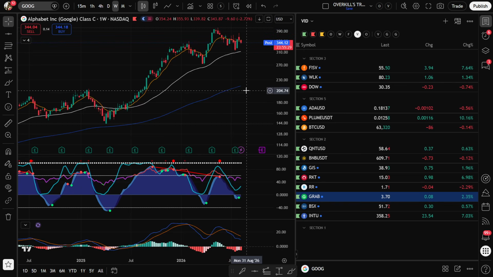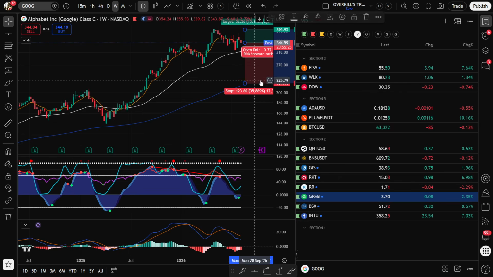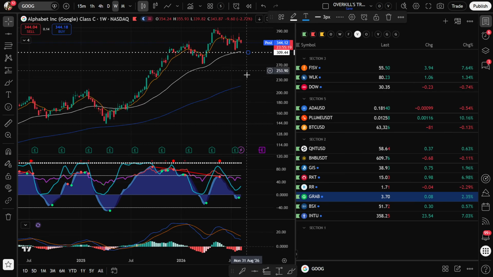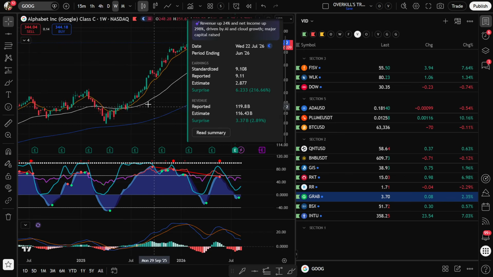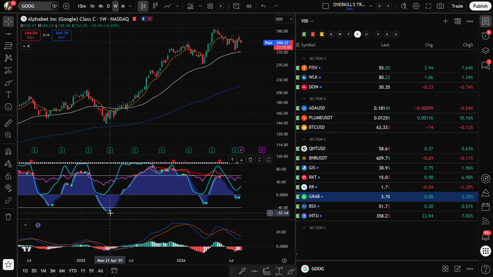Okay, just not interested. Look how far it is off the 4-year average. You're talking about a massive 35% premium right now. I just don't think this is in a place where I want to go long. I want to look for a pullback, a dramatic pullback. Up above 300 if you're in the trade, I'd put a stop loss probably at around 305. I wouldn't want it to break that low right there. They had a nice earnings report, did well, but again, the stock is just way up over that. That was the time to buy right there. That was our buy signal.